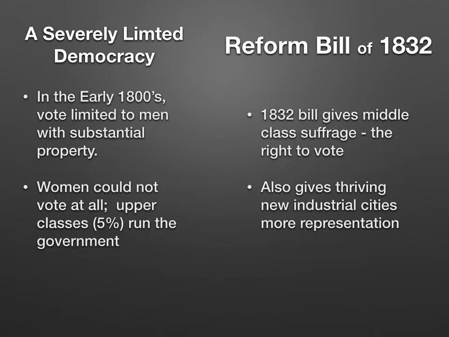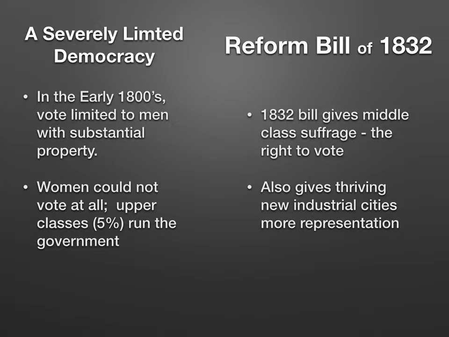Since the 1600s, Britain's government had been a constitutional monarchy. A king or queen ruled the country, but the elected legislature, Parliament, held the real power. Still, very few people could vote for members of Parliament. Only men who owned property, which were about 5% of the population, had the right to vote.